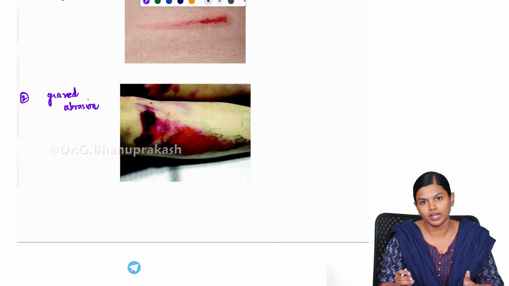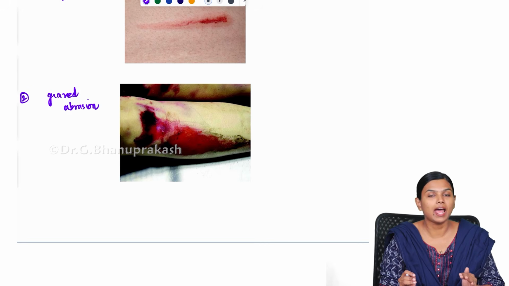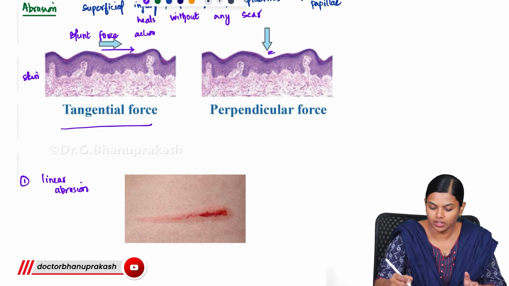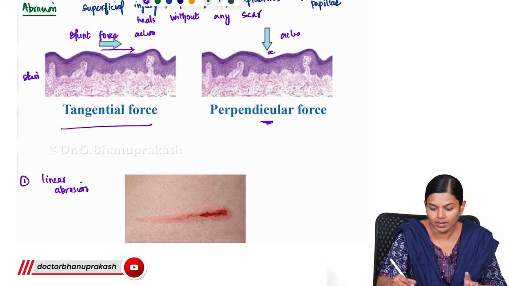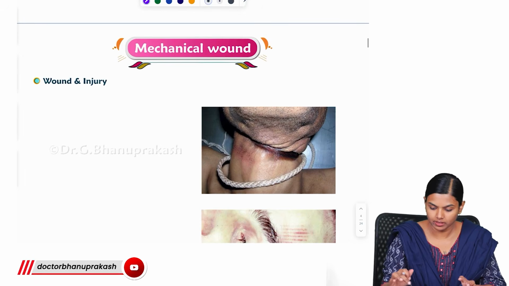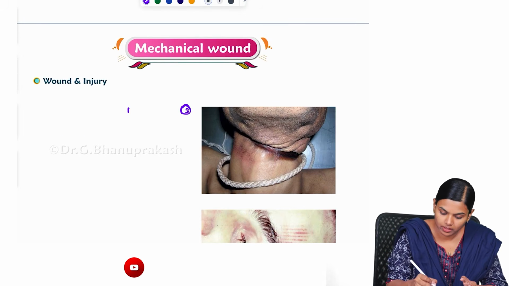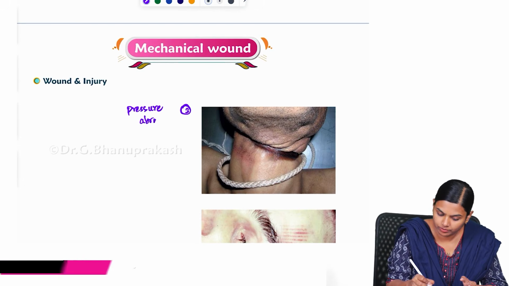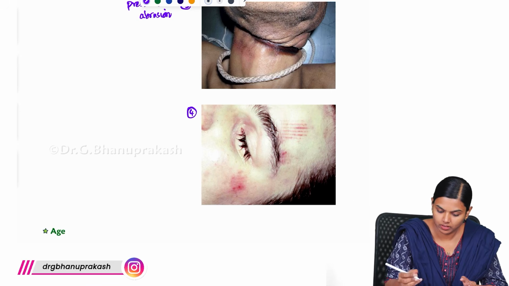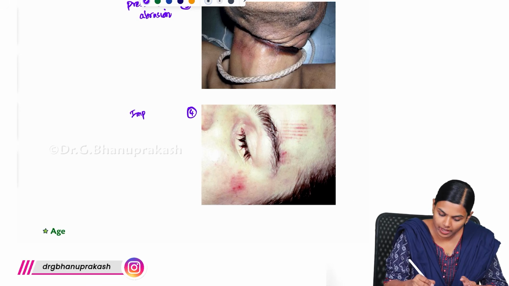These are the two types you will get when the force is acting tangentially. If it is acting perpendicularly, you will again get two types: pressure abrasion and imprint abrasion.